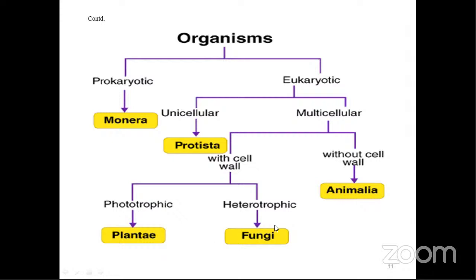Then Plantae, here is the example. This is the example. The heterotrophic example is a fungi. So these you can see. So like this, the organisms are classified. This is a flow chart like presentation for quick revision.